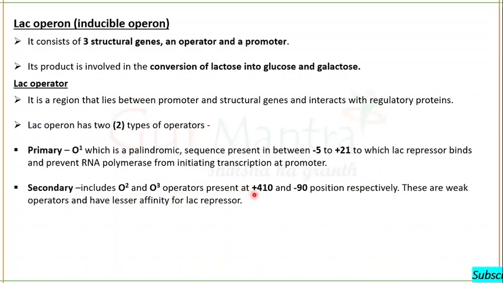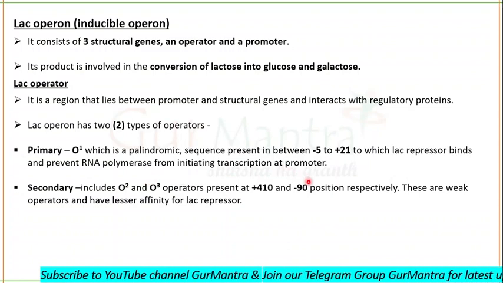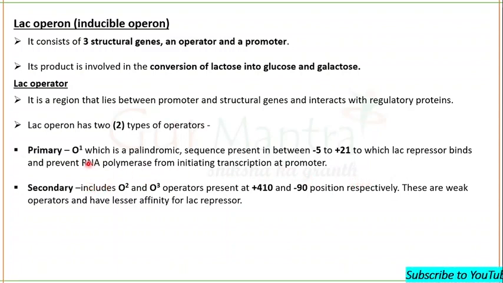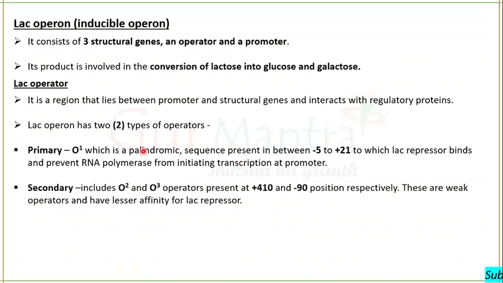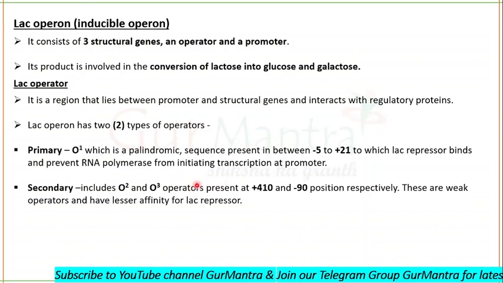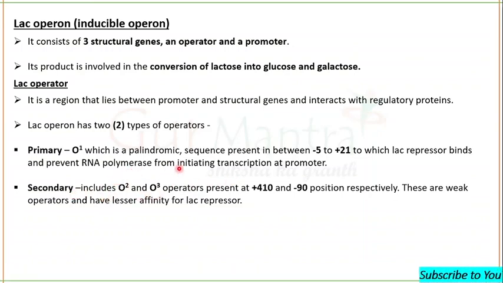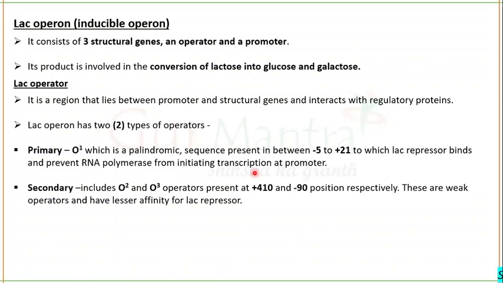Secondary includes the O2 and O3 operators. These are present at +410 and -90 positions; O2 is present at +410 and O3 at -90 respectively. But these are comparatively weaker operators and have lesser affinity for the lac repressor as compared to O1. O1 has much more affinity for the lac repressor as compared to the secondary operators O2 and O3 present in the lac operon. This binding prevents the initiation of transcription at the promoter.